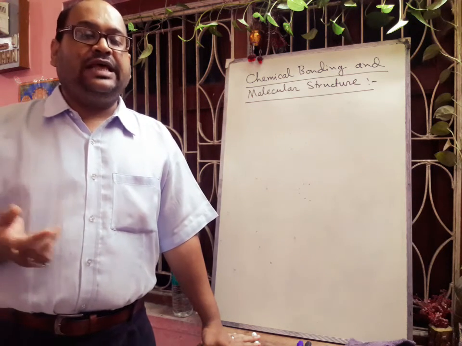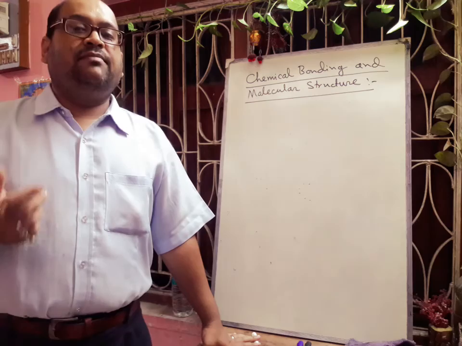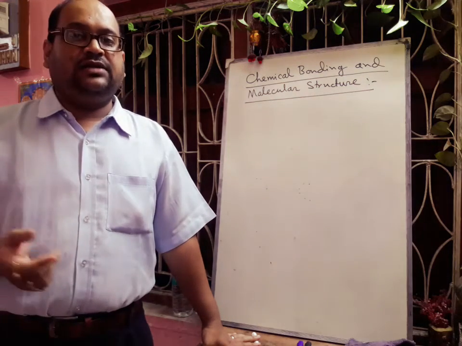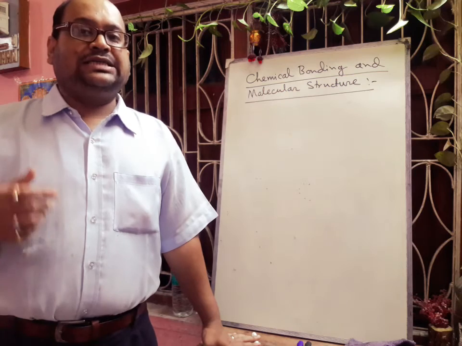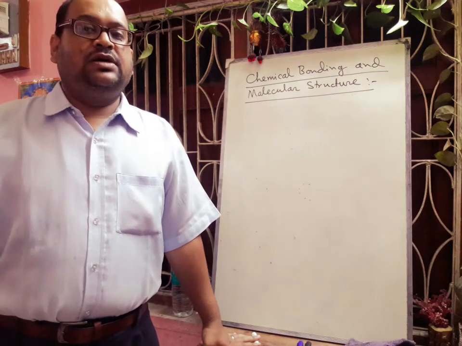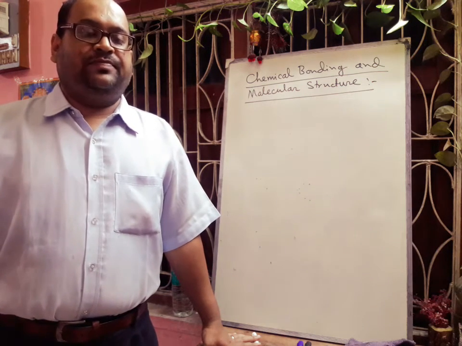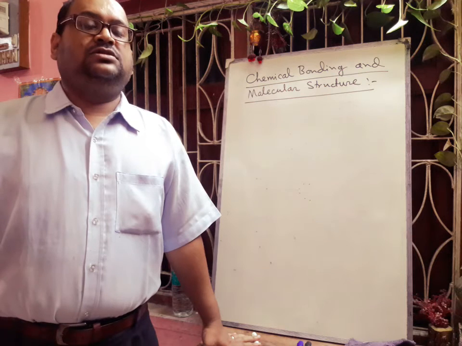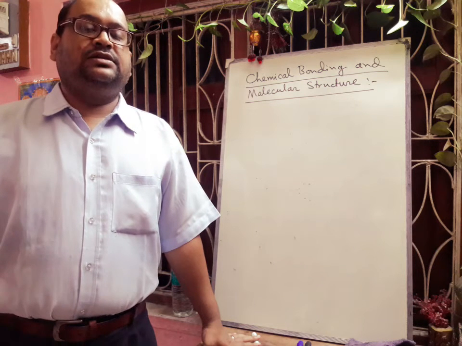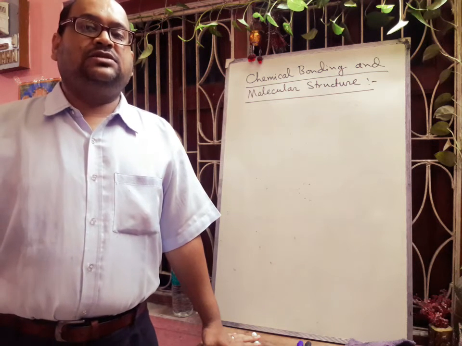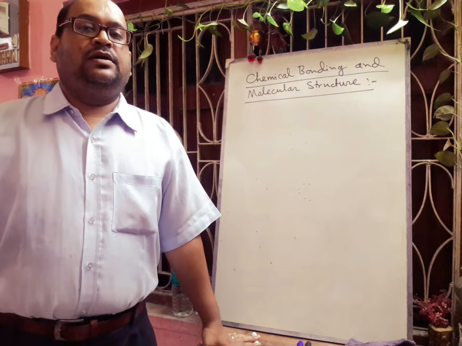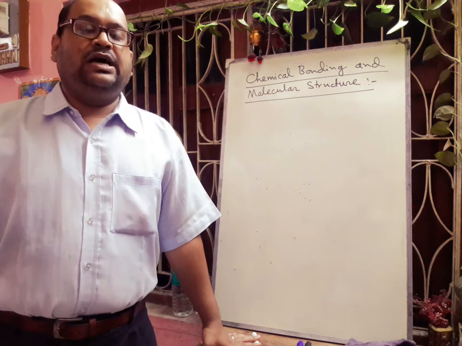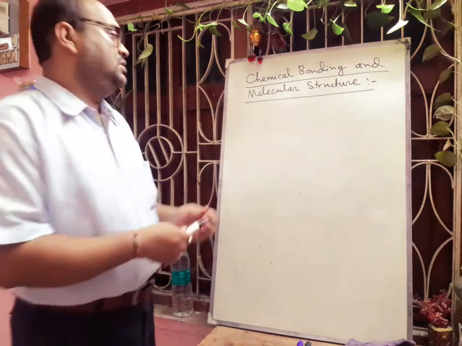Actually, it is the difference between the number of valence electrons of that atom in the free state and the number of electrons assigned to that atom in the Lewis structure. Next, we will calculate the formal charge of different types of molecules. Now one formula you have to remember.